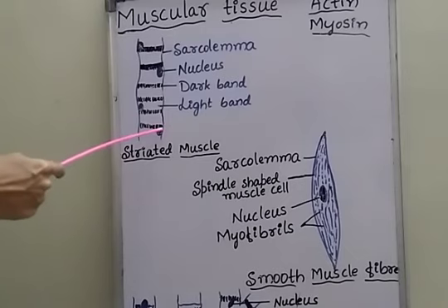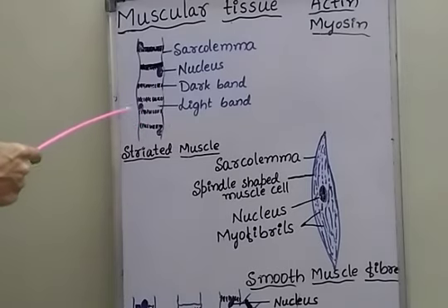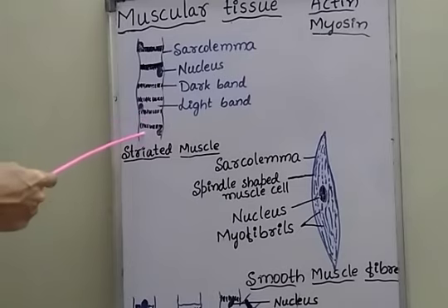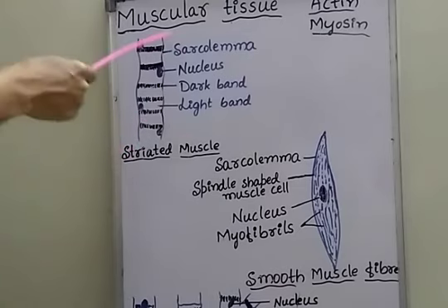Striated muscles are helpful in breathing, and in ingestion of food, meaning intake of food, mastication of food, and swallowing of food. All these things are controlled by striated muscles. This is about the structure and functions of striated muscle and smooth muscle.